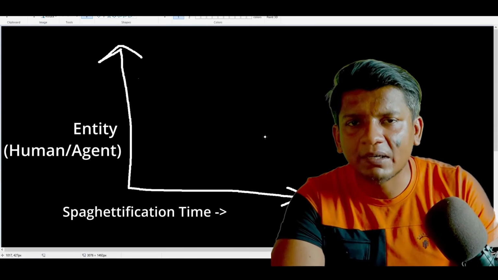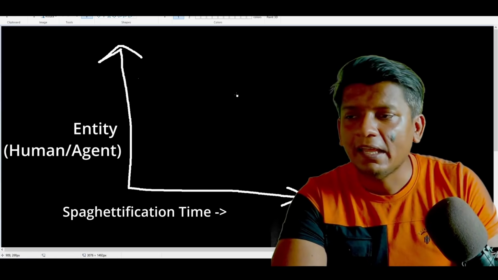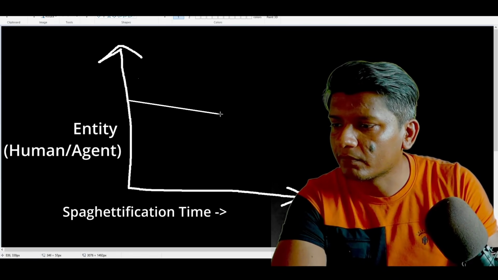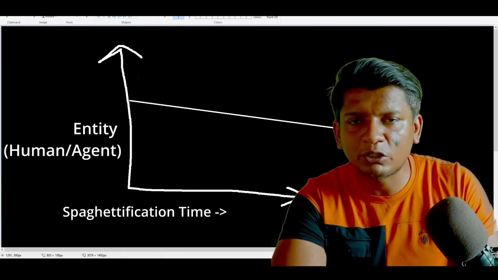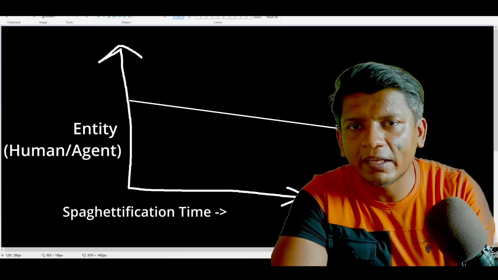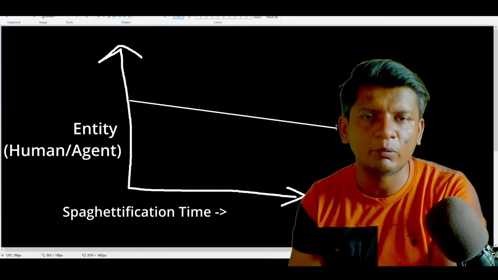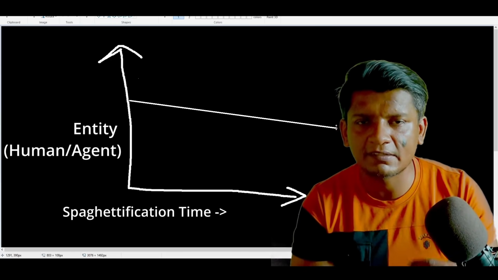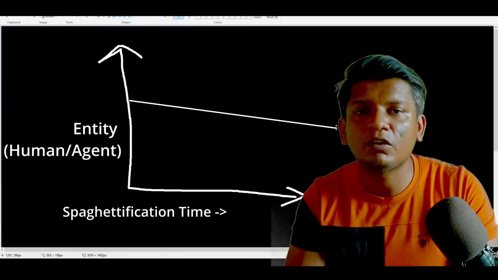And for the last example, let's take the top talent of all time, Andrej Karpathy, the co-founder of OpenAI. In his case, the graph will look something like this. It will point downwards, but not as much as compared to that college dropout or a 10 years experienced software engineer. Because the nature of coding tells you that eventually whatever decisions you took early on in the process will lead to spaghettification. It's just that how long it takes is determined by what kind of entity you have introduced into your software development.